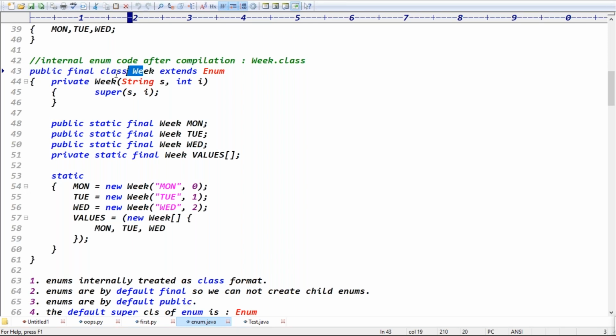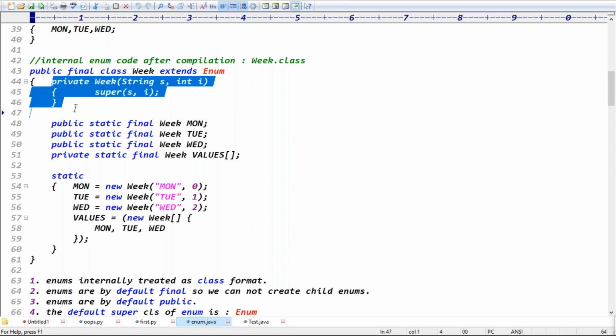And for the enum, what is the default superclass? Enum, capital Enum, right? Exactly, guys. These are the four points. The next point you can see is the private constructor. Enum internally contains a private constructor, guys.